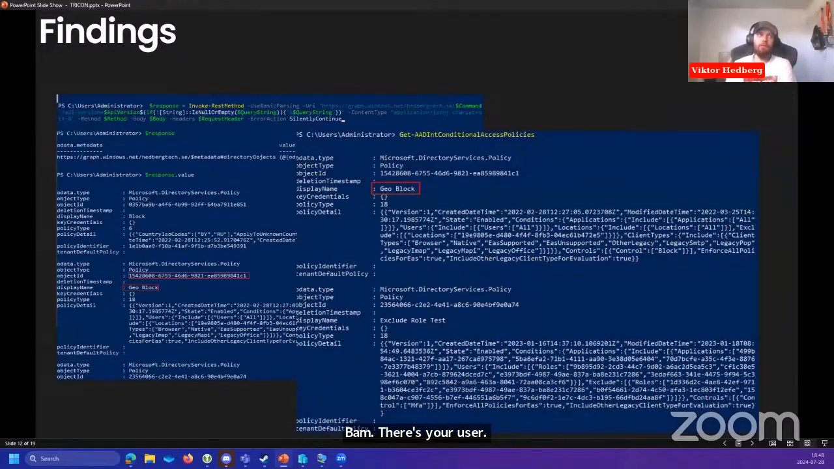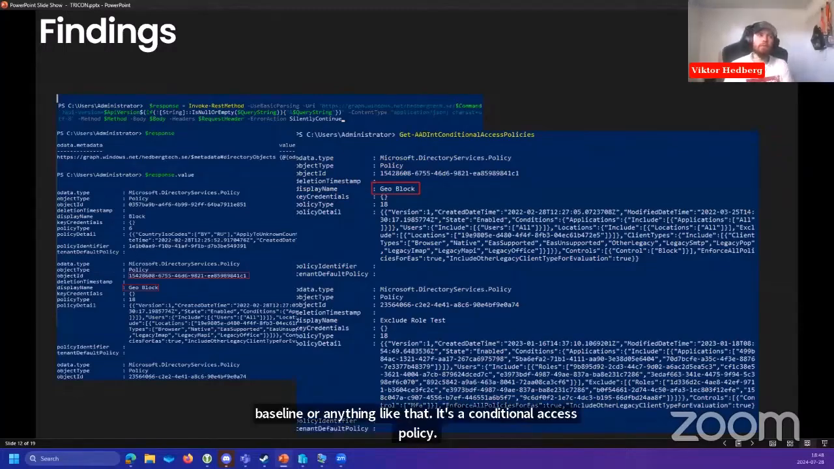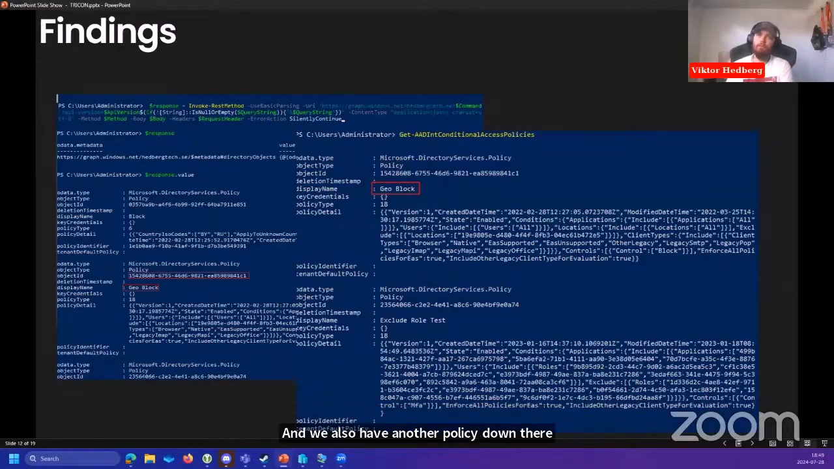You can see here, we have the Azure AD Internals PowerShell module. We actually see that, hey, this geoblock policy is a conditional access policy. It's not like a security baseline or anything like that. It's a conditional access policy. And we also have another policy down there called exclude role test. So this is from my test tenant. I do a lot of shady stuff in that environment, so don't hate me for the naming convention. But as you can see there, you have the roles in GUID format. We have exclusion of roles and all of that.